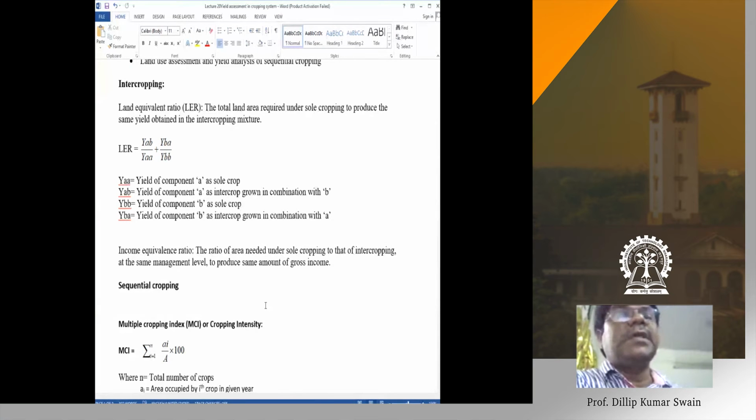So the different type of farming is the subsistence farmers. For subsistence farmers, the main objective is to meet the food need of the family.